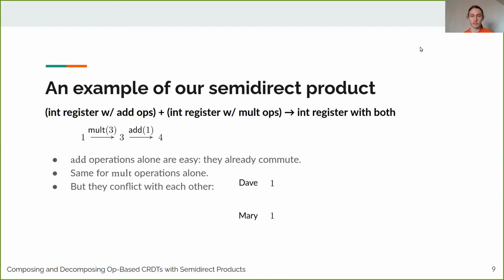For instance, if Dave and Mary are sharing a counter, and then Dave says to multiply his state by 3, while concurrently, so without coordination, Mary says to add 1 to her state. Then after they exchange these messages, if they just apply them literally, they'll end up in different states. Mary's going to be 6, and Dave's going to get 4. So this is a conflict.